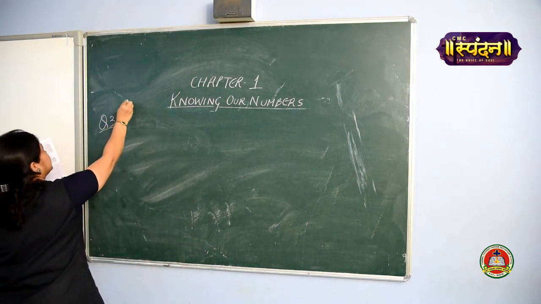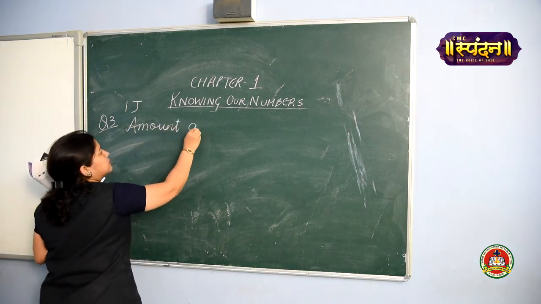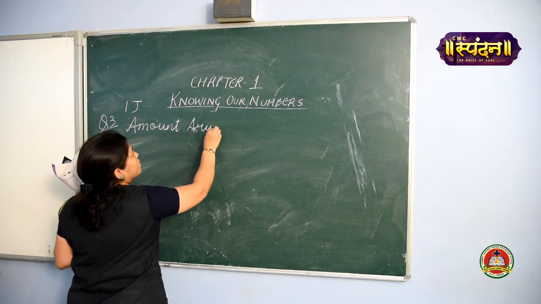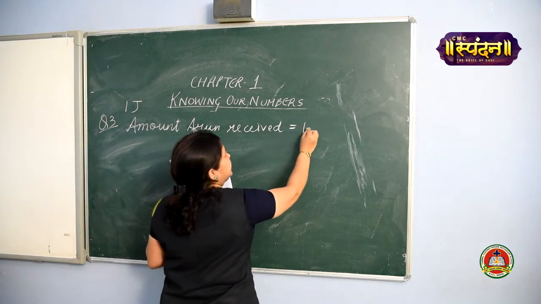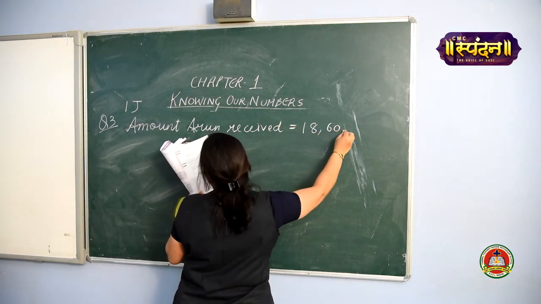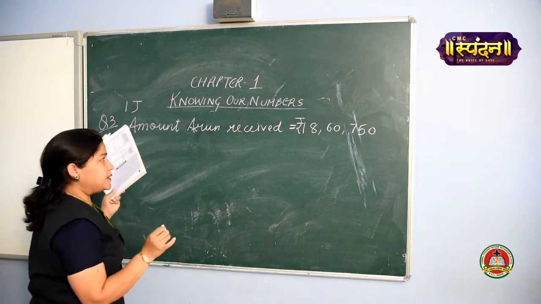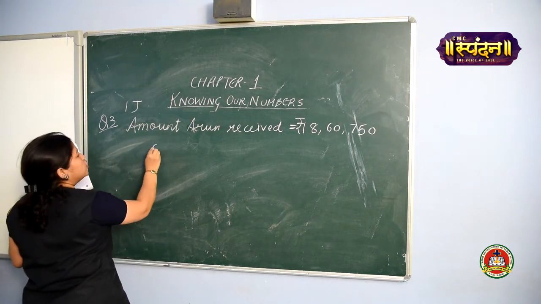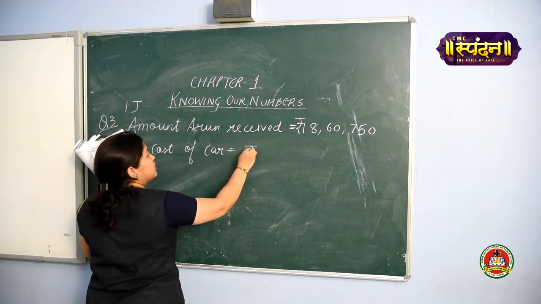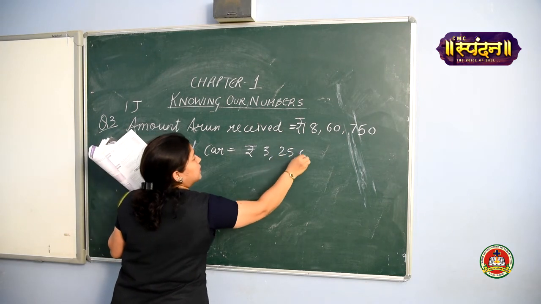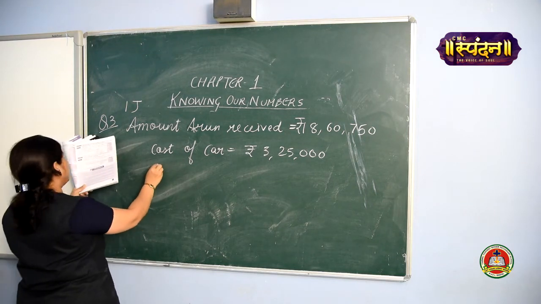Question 3, exercise 1J. Amount Arun received, how much? 18 lakh 60,750. So this much amount he got on retirement. After this, he bought a car. So what is the cost of car? Cost of car is 3,25,000. Clear?